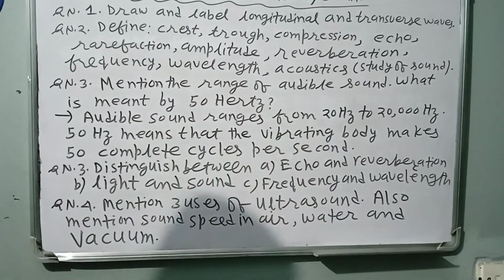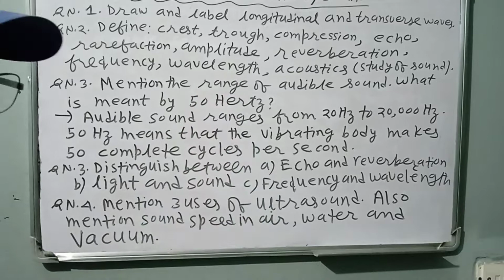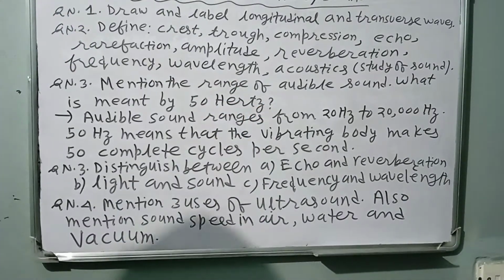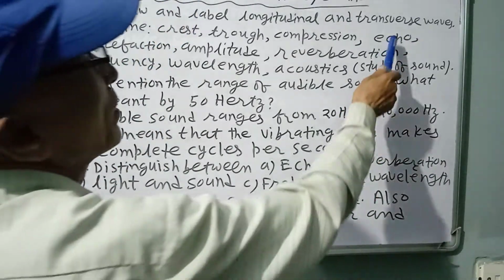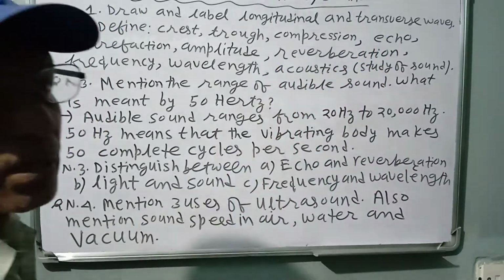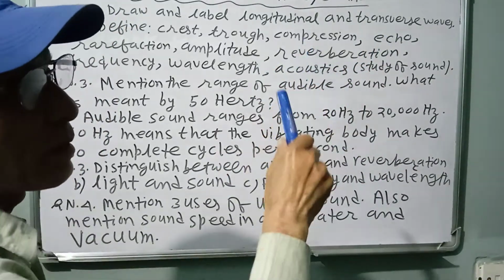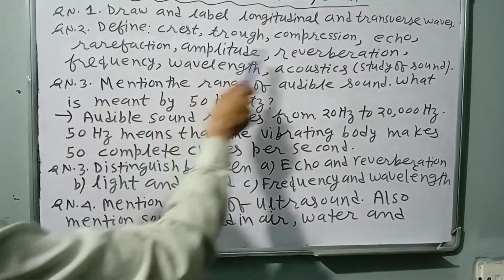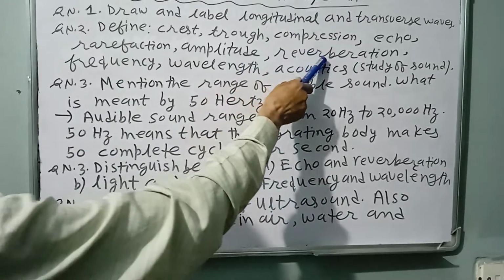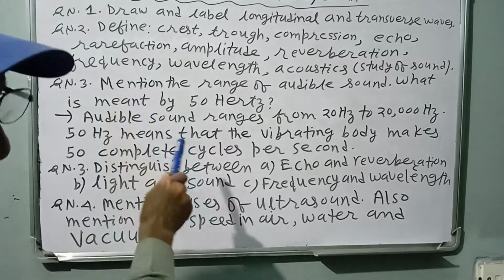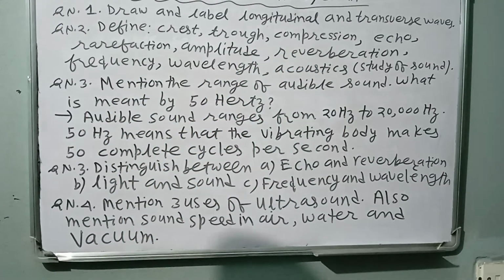In case of longitudinal wave, amplitude is the maximum displacement of a wave upward or downward. Echo is the reflection of sound from an obstacle. It is heard once. Reverberation is the continuous repetition of the echo mixed with the original sound. It is more intense. It is heard many times. Frequency, it is the number of complete vibrations made by a vibrating object per second. Its SI unit is hertz.